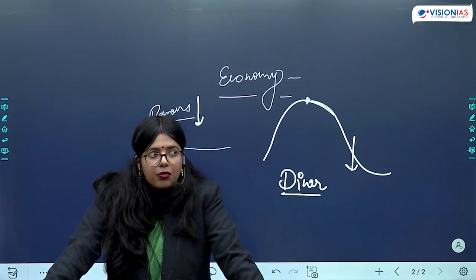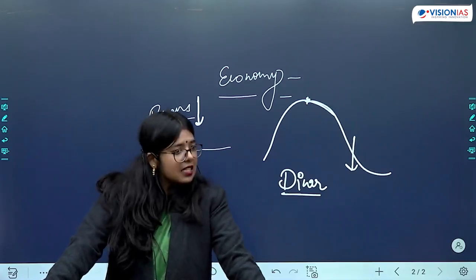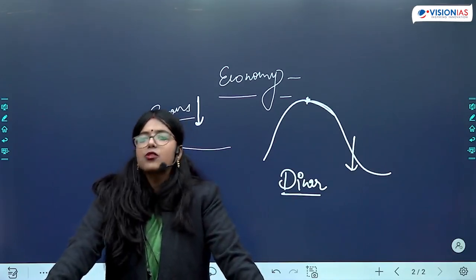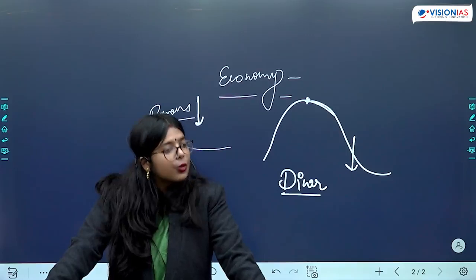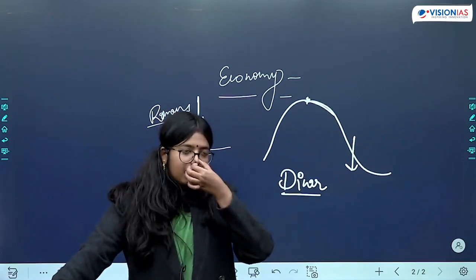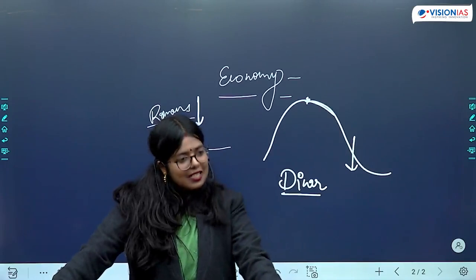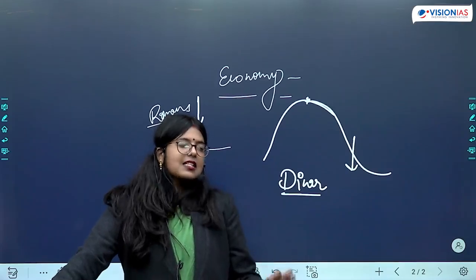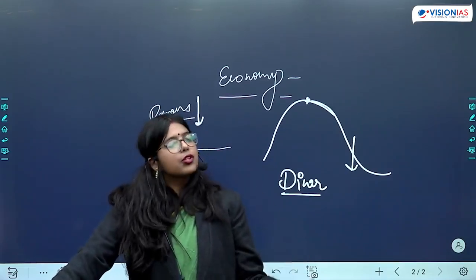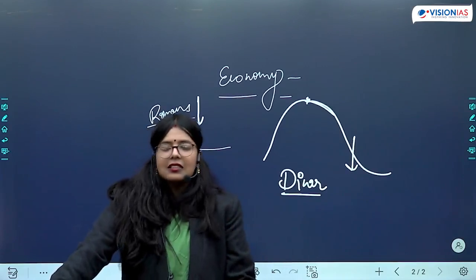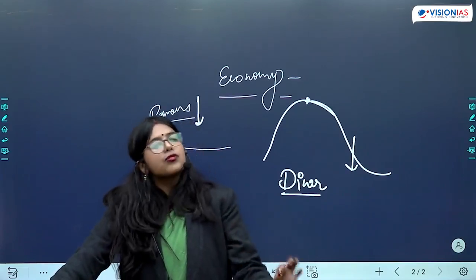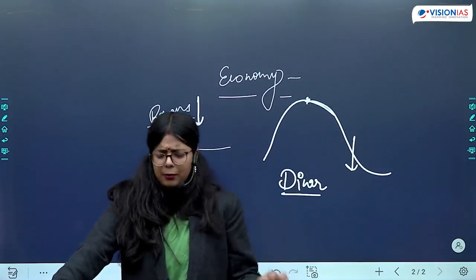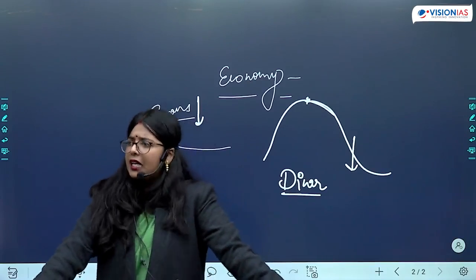If there is an important university in a particular city and people are flocking there for the purpose of getting education, that city is going to survive. Wherever these rulers are going to reside, that place will survive as a city. So cities are going to survive due to political and cultural reasons, not due to economic reasons. Is this clear? So remember this much when we are talking about the economy.